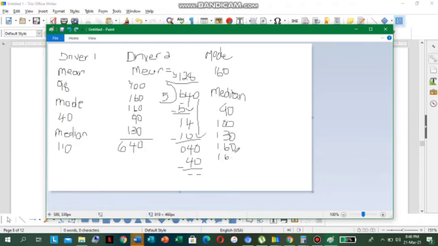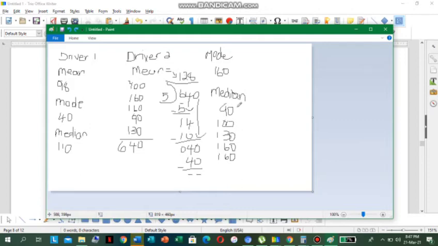So we have 5 numbers: 1, 2, 3, 4, 5. Let me remove my line there so I don't confuse you. We're not adding anything, we're finding the middle value. So we order our numbers from the least to the greatest.